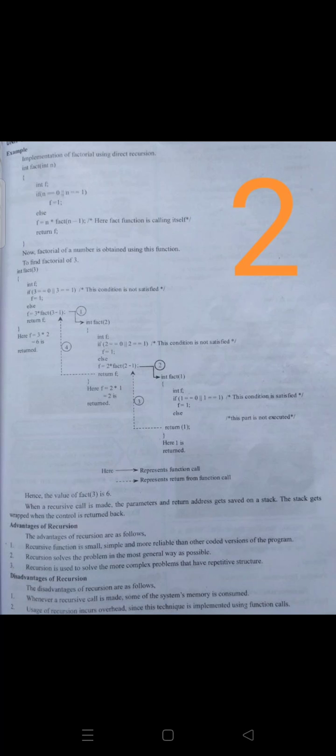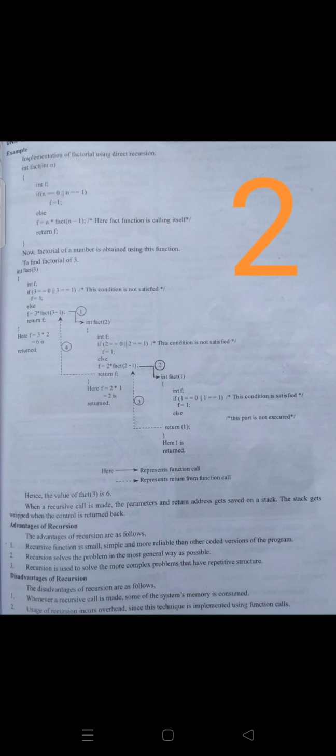When it is called again, the factorial function is called again, and it checks the same code. That is, if 2 is equal to 0 or 2 is equal to 1. The condition is not satisfied here, so it jumps to the else part. You can observe the circled numbers here in the second execution. In the second execution, f is equal to 2 into fact of 2 minus 1. So what is 2 into fact of 2 minus 1?